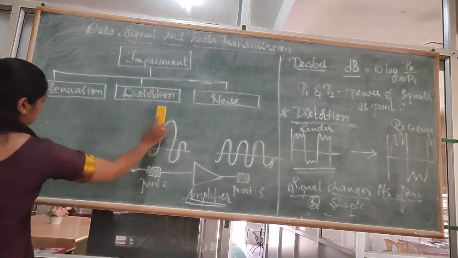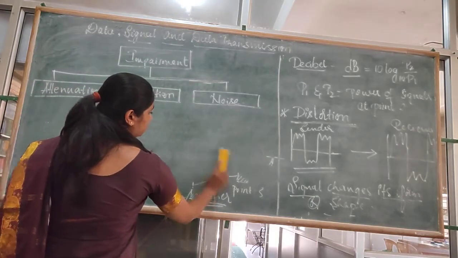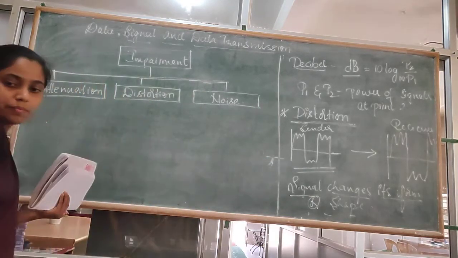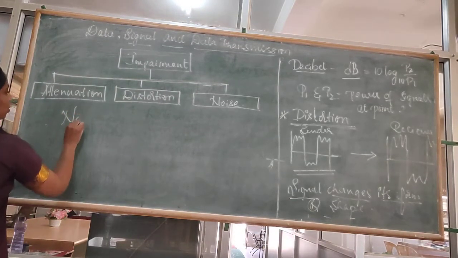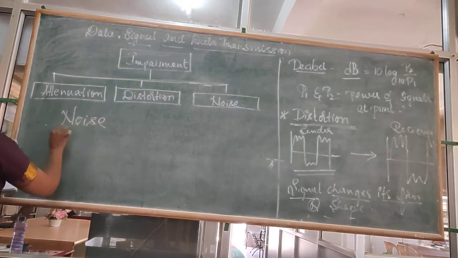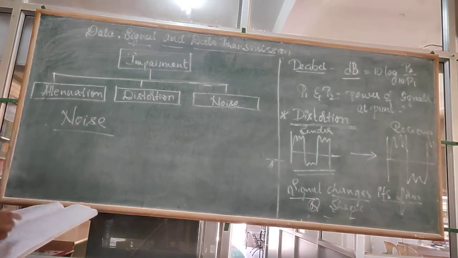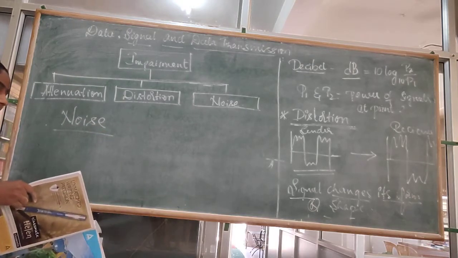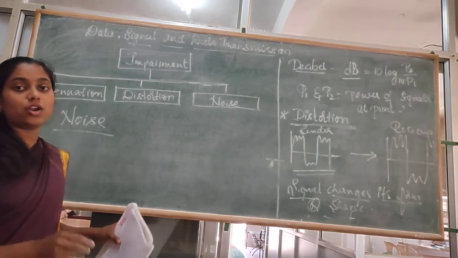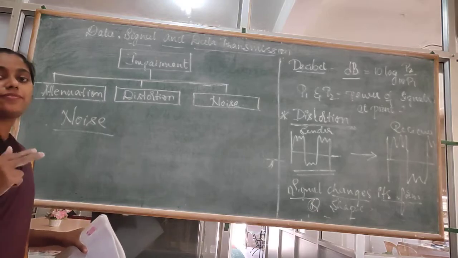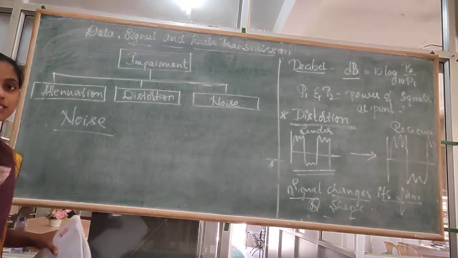noise. Third important impairment, that is noise. So what is noise? Noise can be of different types. Not only one type of noise, there will be different types of noise in the transmission medium.